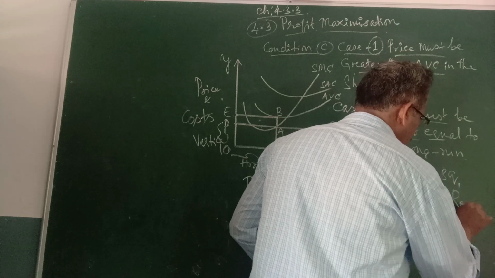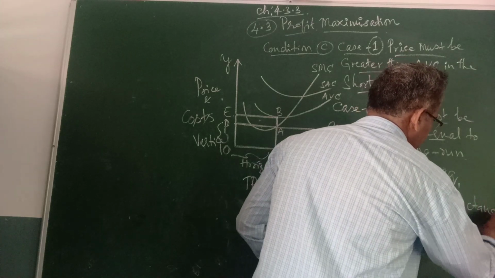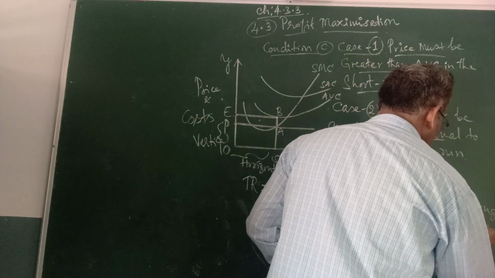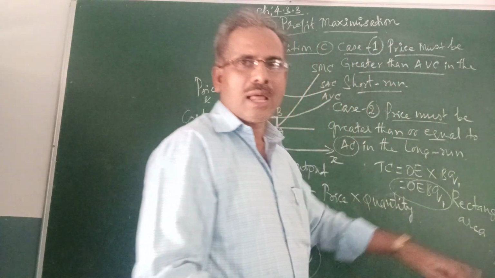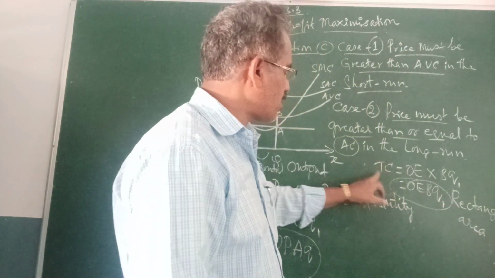This rectangular area OEBQ1 is nothing but the total cost.